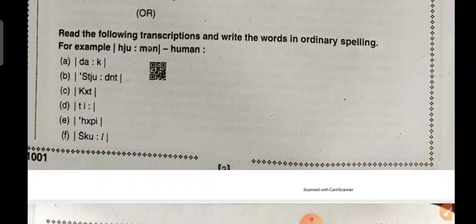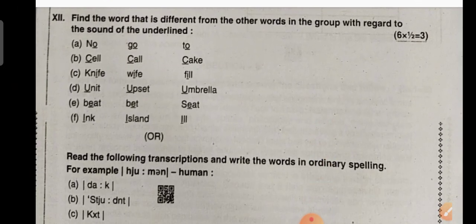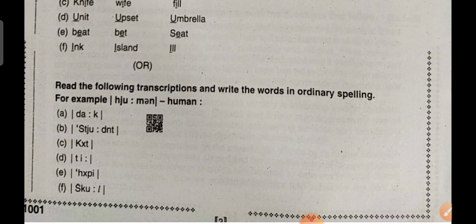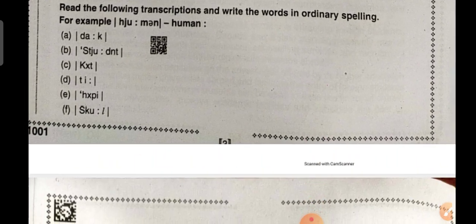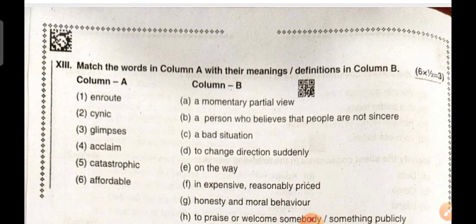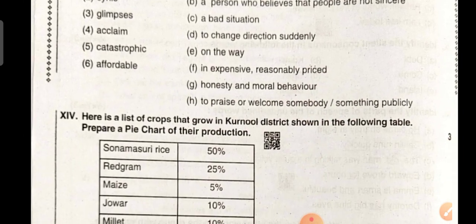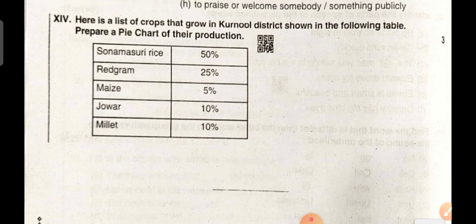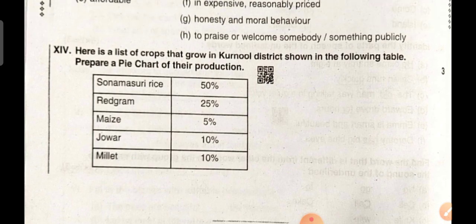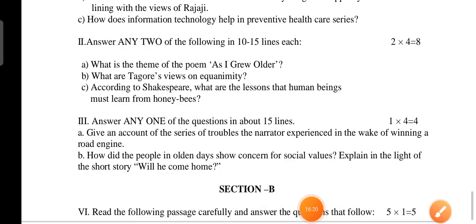Okay, and next you may have the choice from the 12th bit, ordinary spelling. Next 13th bit, match the words. Next, pie chart. Okay, so this is about the overall model question paper exam pattern for the first year students in Andhra Pradesh state. So this is one more model question paper.